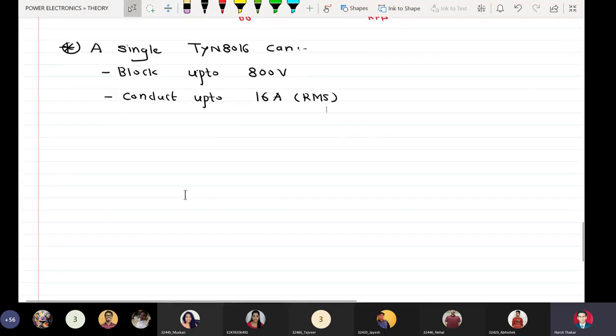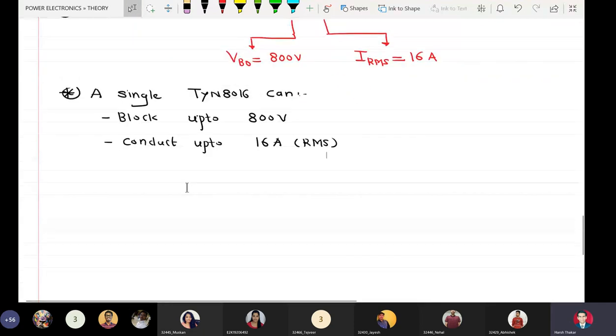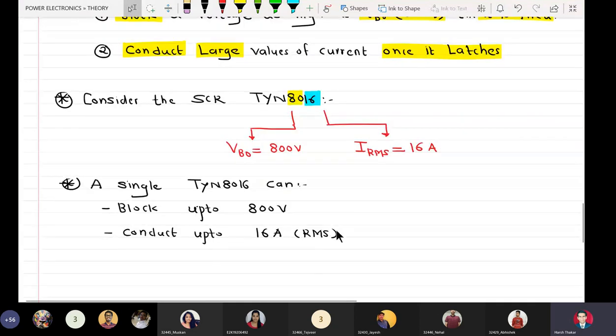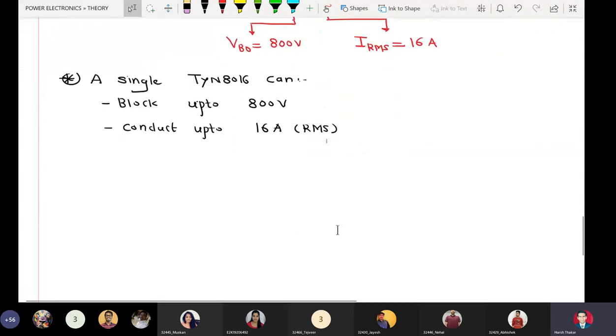Okay, so there are certain applications where I need to block voltages larger than 800 volt, and there will be certain applications where I need to conduct more than 16 amperes of current.